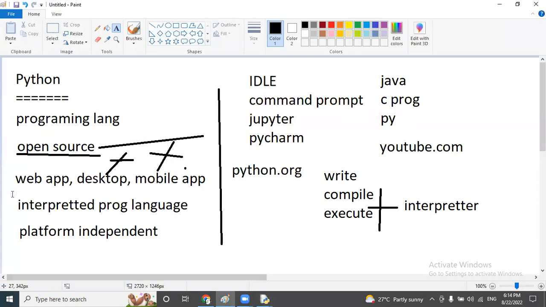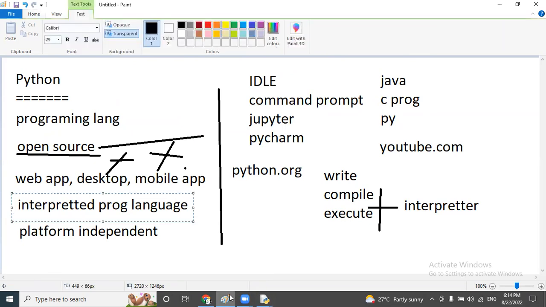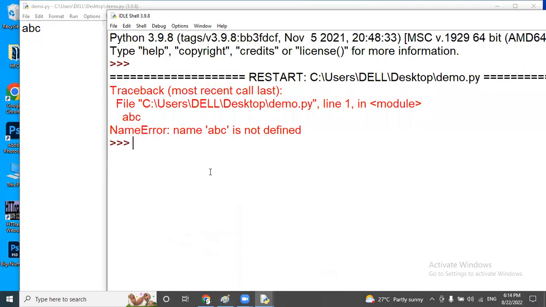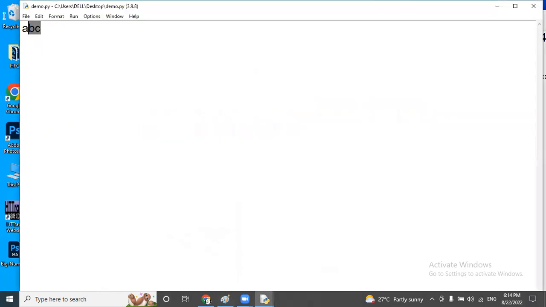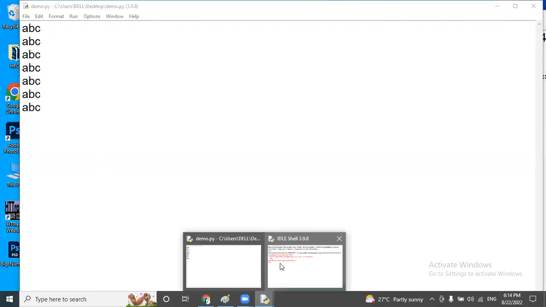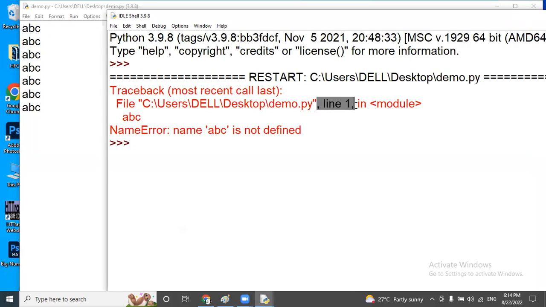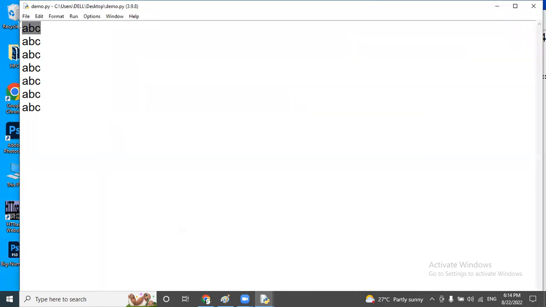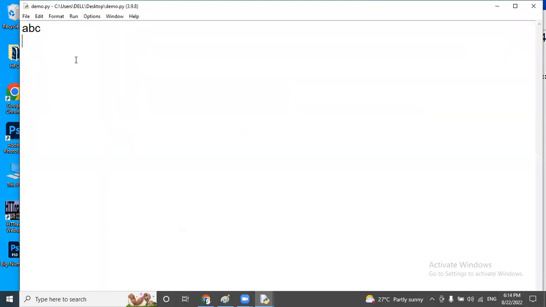Why? Because Python is an interpreted programming language. For example, in my file, I have some 1,000 lines of code. But here, what it is saying is in line number 1, a name error is there. So just check line number 1 only. So like this, we are going to work with a Python file.